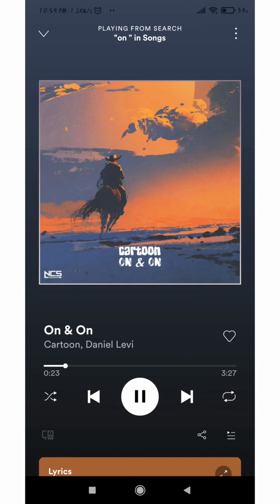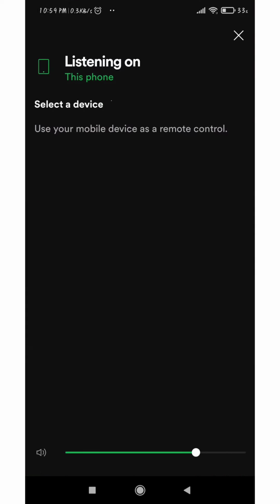The storms we chase. So as you heard, the sound quality of the Spotify app is really good and really crispy. And the music and the voice of this app is really clear. And its user interface is really easy to use. And also you can select your device on which you want to listen to your songs or podcasts. Another good feature of this music player is you can use a mobile device as a remote control to access.